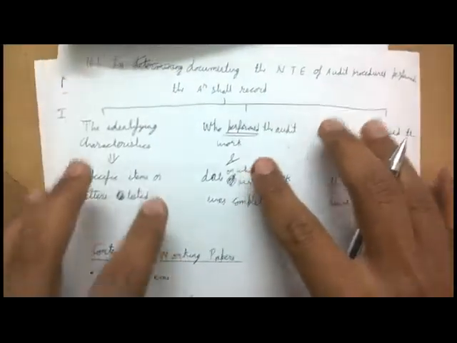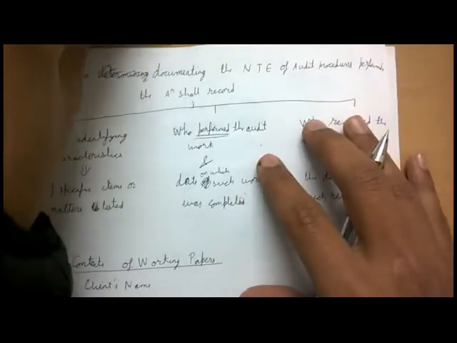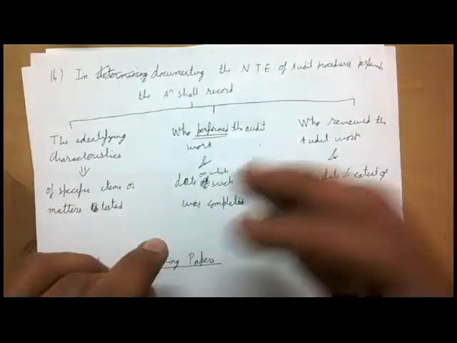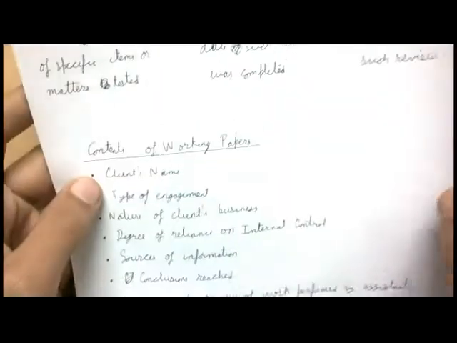And so when you're documenting the NTE, nature, timing, and extent of the audit procedure, you should record the characteristics, who performed the audit, and who reviewed the audit as well. Now we are on to the contents. As I told you, we have the client's name.